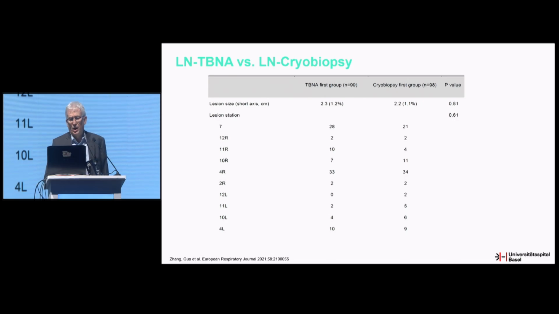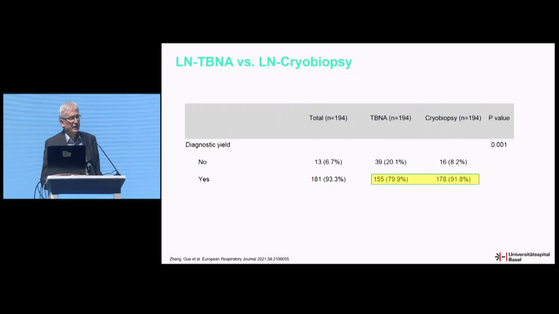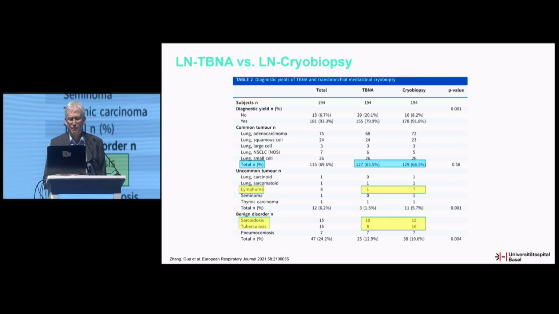They biopsied all lymph node stations, mainly 4R and 7, but also the other lymph node stations. It was quite well balanced between both groups, and there was a significant difference in the diagnostic yield: 80% for the TBNA group and 92% for the cryobiopsy group, which was statistically significant.